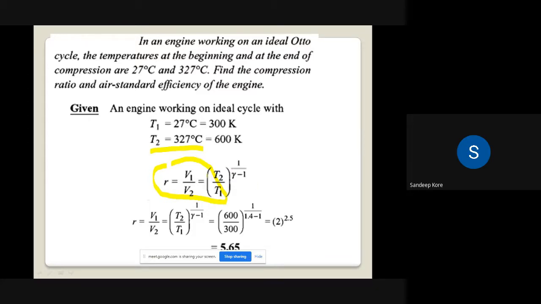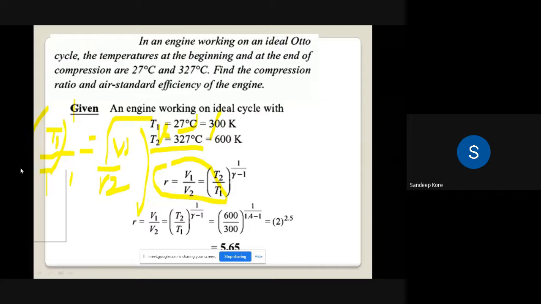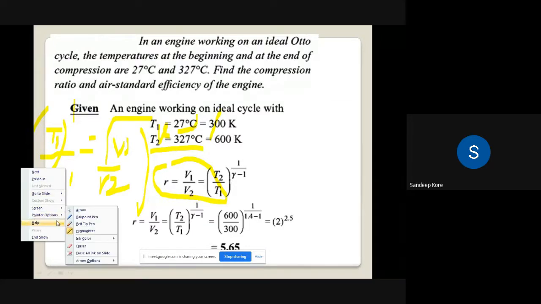Okay, the power has changed, so it becomes 1. The formula I will write here: T2 by T1 is equal to V1 by V2 raised to gamma minus 1. Now the power, and instead of V1 by V2 it becomes T1 upon T2, so it becomes 1 upon gamma minus 1. So find out the compression ratio as